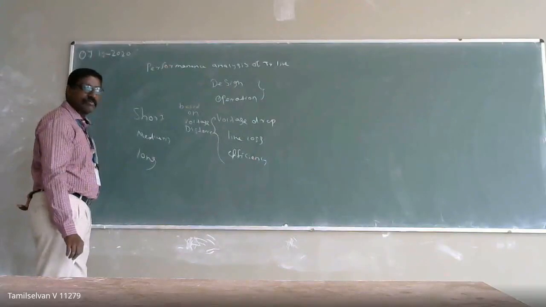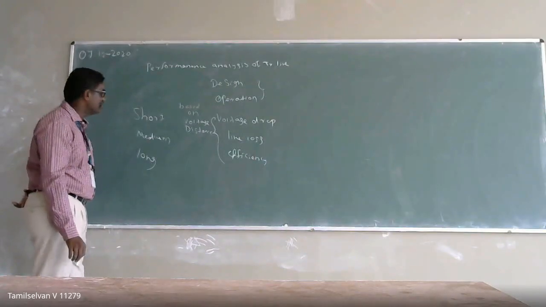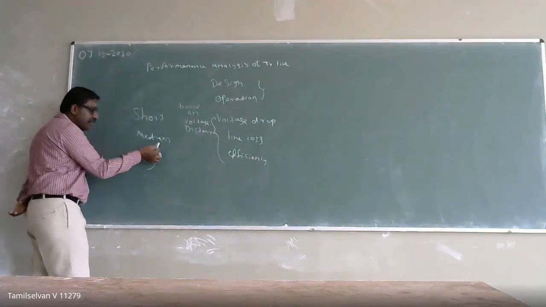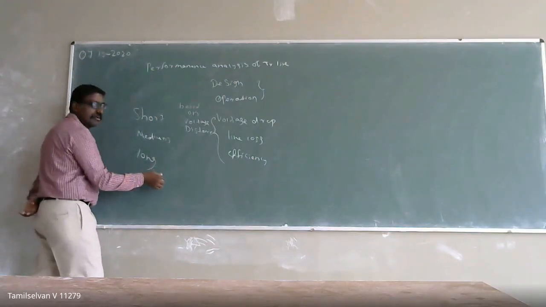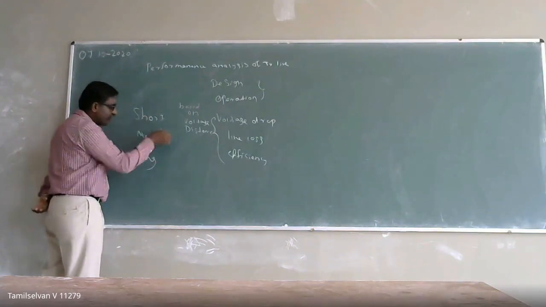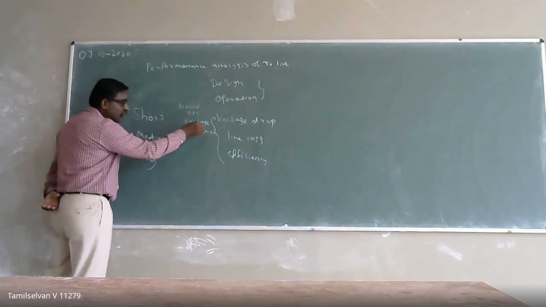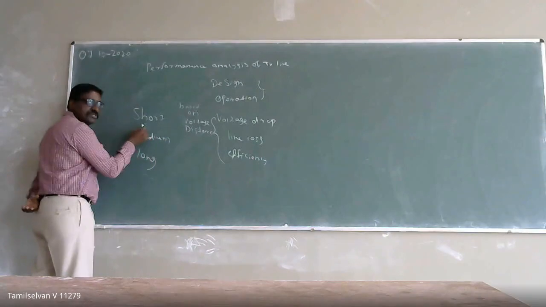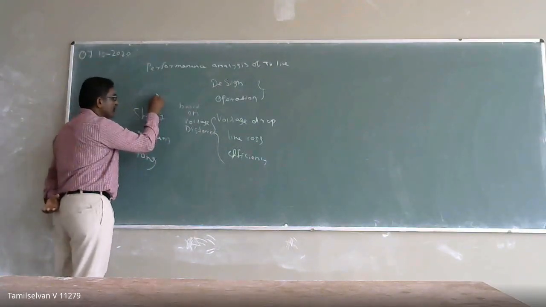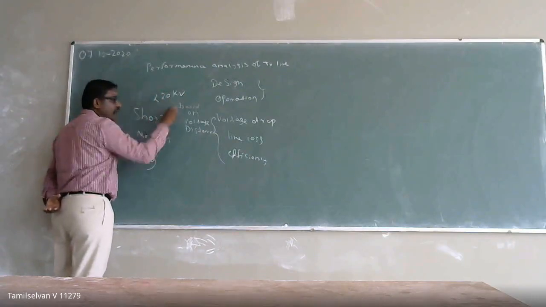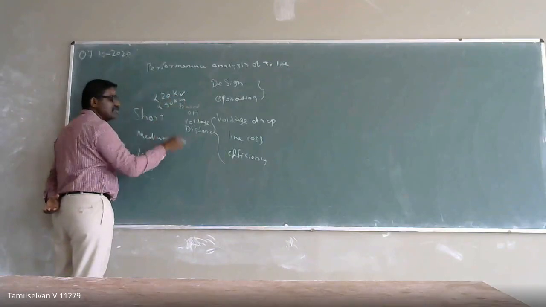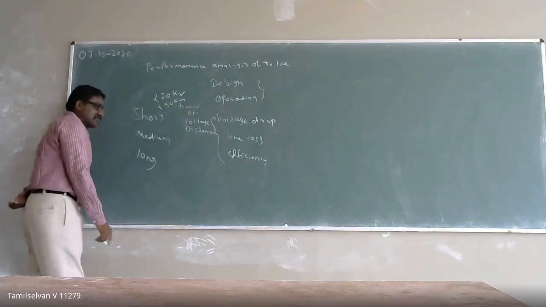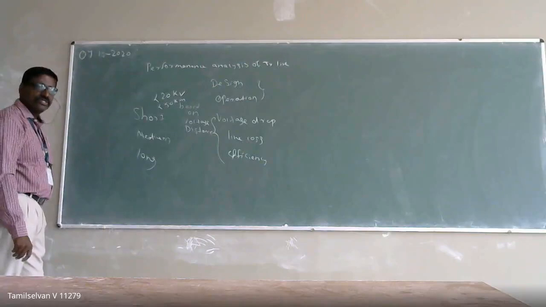So for analysis purposes, we have categorized the transmission line into short, medium, and long transmission lines, based on voltage and distance. If your voltage is less than 20 kilovolts and your distance is less than 50 kilometers, then that type of transmission line is categorized as a short transmission line.